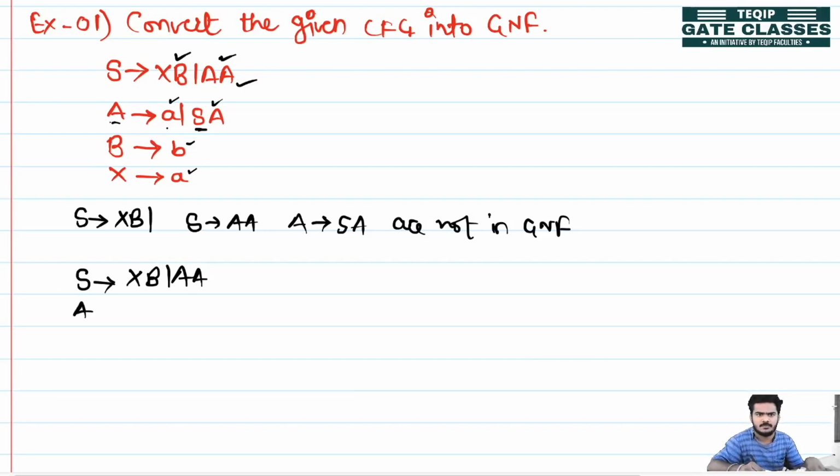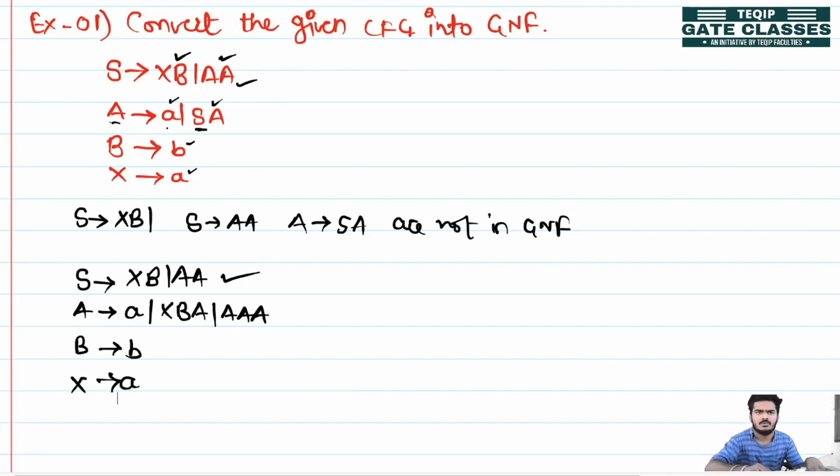After that, A produces a single A, and instead of S we use the production S produces XB or AA. First I replace S with XB, so the production becomes A produces XBA. Next I replace S with AA, which becomes triple A. Finally, B becomes small b and X becomes small a.